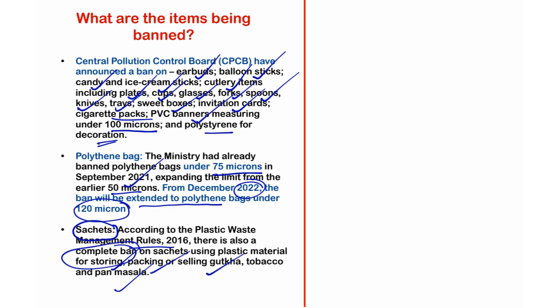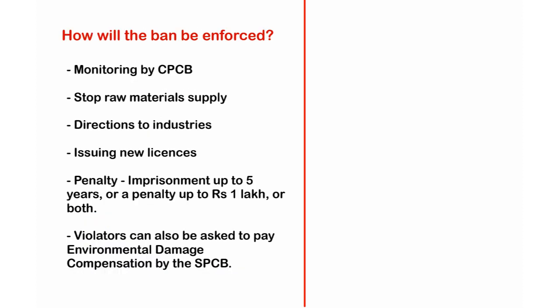Let us get into the next slide. Now let us look at how the ban will be enforced. The first important measure taken by the government is strict and stringent monitoring by the Central Pollution Control Board.